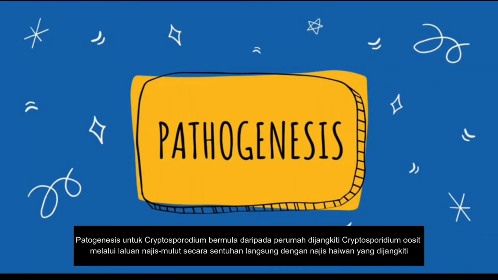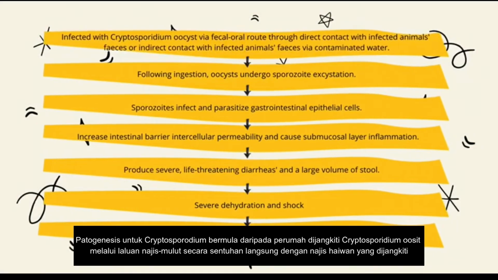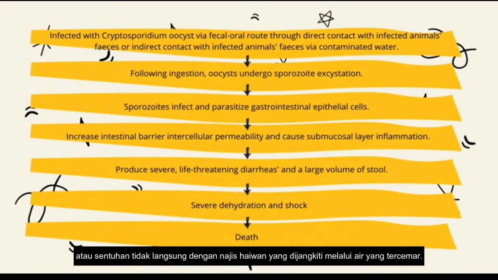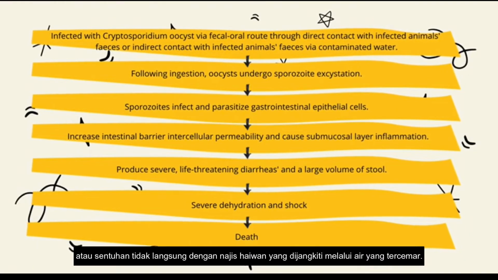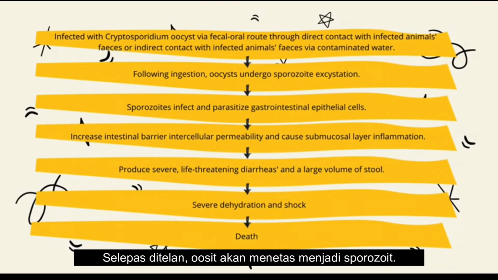The pathogenesis of Cryptosporidium starts with a host infected with Cryptosporidium oocysts via the fecal-oral route through direct contact with infected animal feces, or indirect contact with infected animal feces via contaminated water. Then it is followed by ingestion. The oocysts will undergo sporozoite excystation.